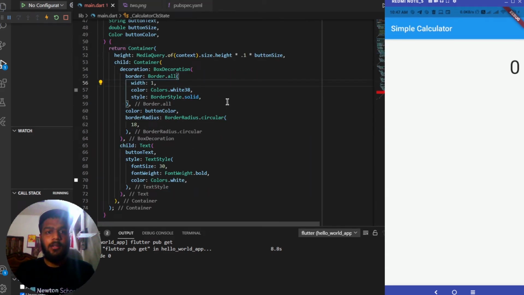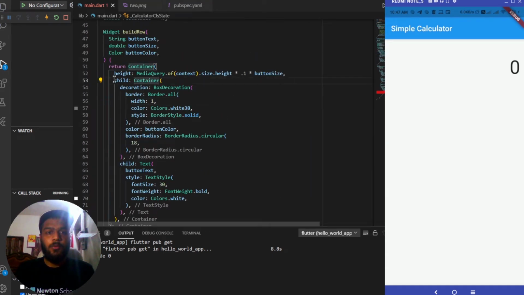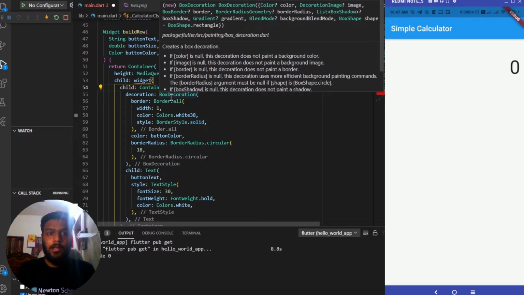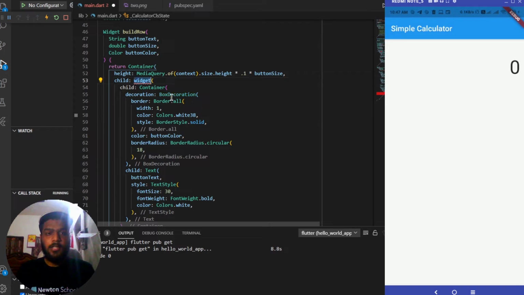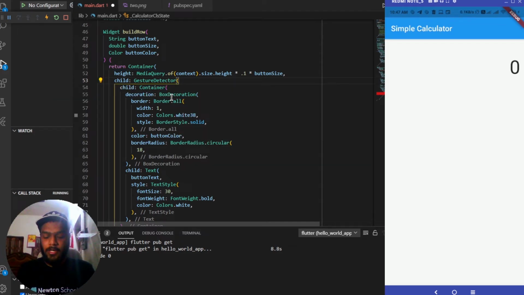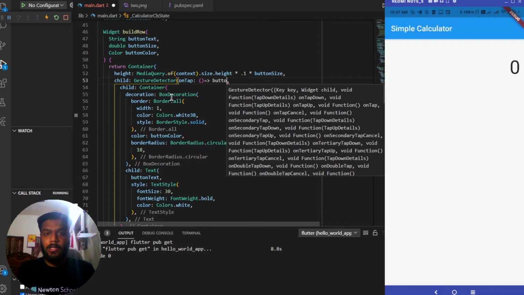The next thing we need to do is wrap this container inside a GestureDetector, so that we can detect the tap on this container whenever it is made. Inside the GestureDetector we have this onTap property. Through this onTap property we can trigger a function for the button press. Let me first add this function over here, and then we'll create it.